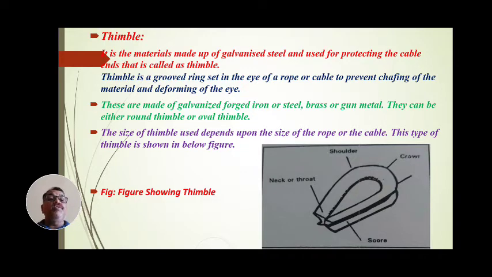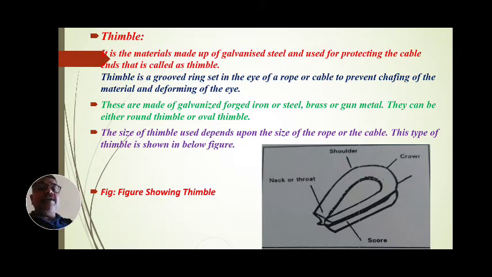The size of thimble used depends upon the size of the rope or the cable. This type of thimble is shown in the figure below. This is the oval thimble, and depending upon the size and the material, these thimbles are to be used.